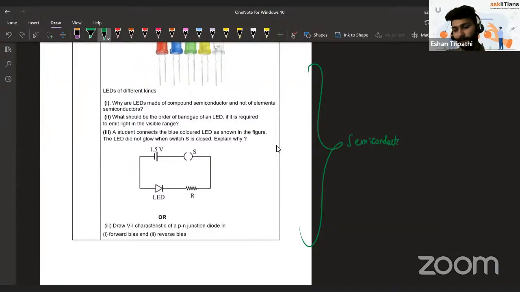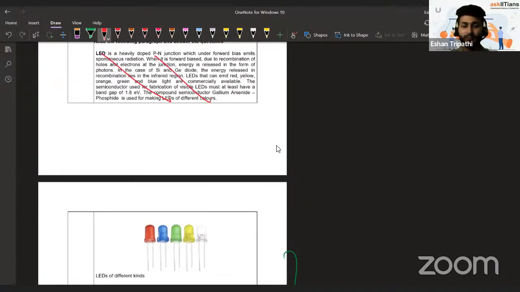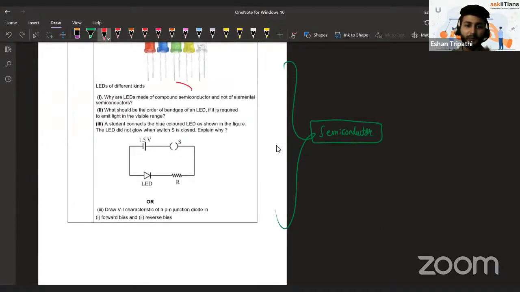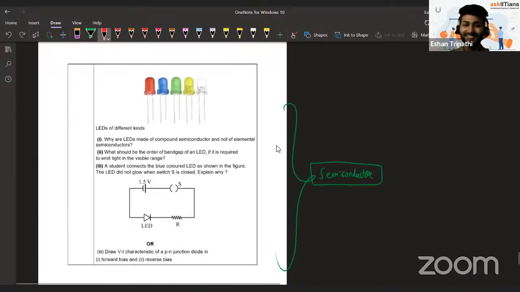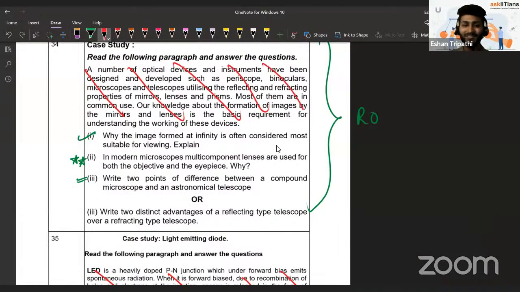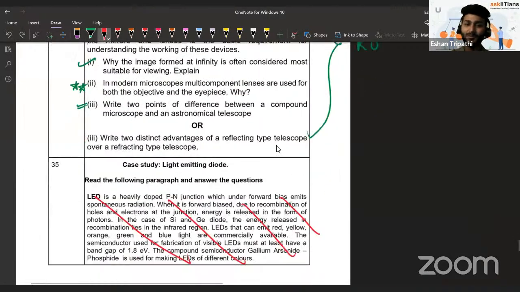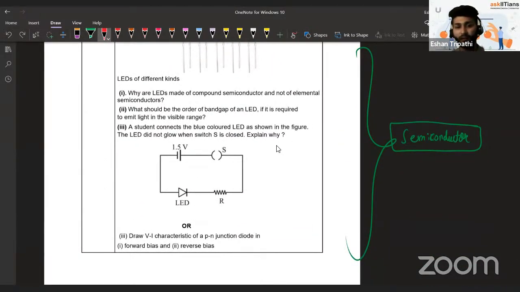As I told you, semiconductors turned out to be one of the most highly weighted chapters. Most of the chapters we have are going to come later, but all these are conceptual questions from the book. Even if I don't read this passage, I will be able to solve all these questions. I don't know why they even give case-based questions. It seems as if you need to study the case and then answer it, but you don't need to. In fact, in the previous question also, you don't need to read all this to answer those 3 questions. You can solve them without reading them also. Simple logic, either logic-based questions or something which is already given in the book.